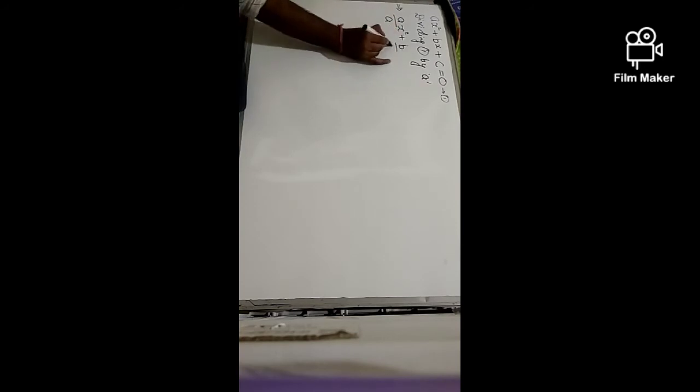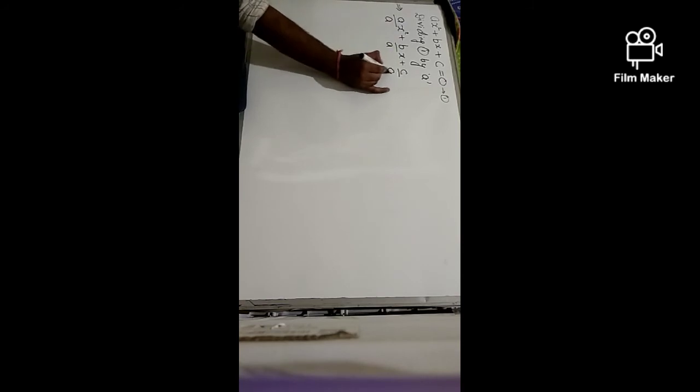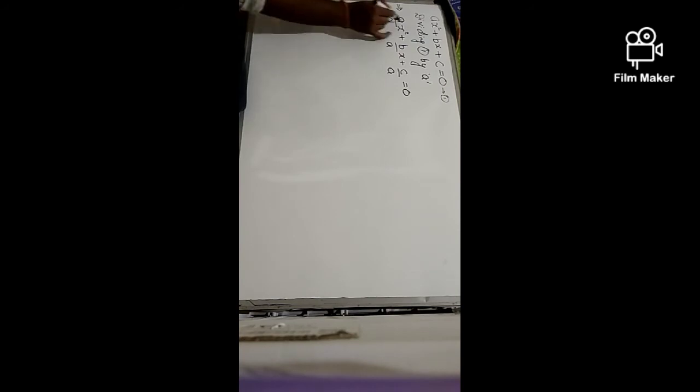So I am dividing by a. What I will get is a by a x square plus b by a x plus c by a is equal to 0. Now a gets cancelled. Moving forward to the second step.